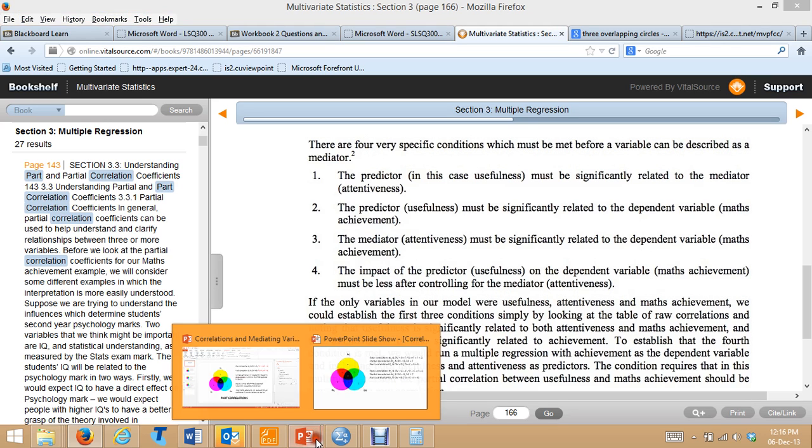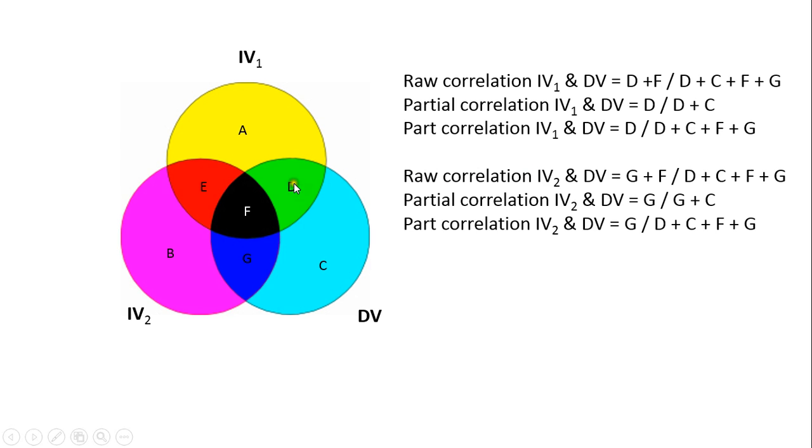So if we go back and have a look at my Venn diagram from my correlations, what we're saying is that, say this represents, let's just take one of the predictors and one of the mediators. Say this represents degree of involvement in cultural activities. This is performance on the oral test, and this is, let's say, motivation. The degree of involvement in cultural activities when entered in step 1, let's pretend it's being entered alone. So let's just ignore the other two, the other predictor and the other mediating variable for the moment.